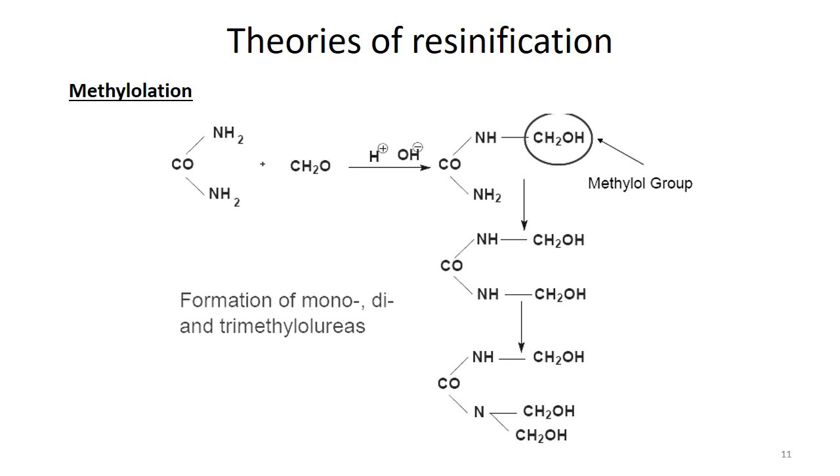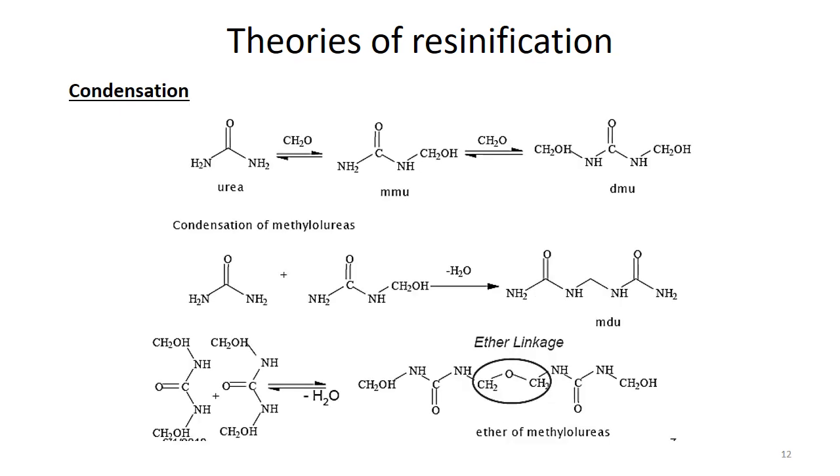Because of the formation of this methylol we call it methylolation. In the first case monomethylol is formed, in the second case there is dimethylolation, and in the third case trimethylol urea is formed. After this trimethylol urea we set the basis to react with another urea molecule. So this step is called methylolation.